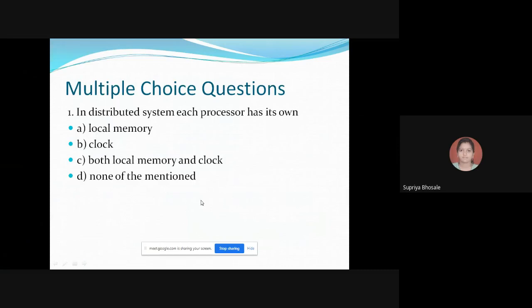So some of the MCQs related to this chapter that we are going to see now. The first one is, in distributed system, each processor has its own local memory, or clock, or both local memory and clock, or none of the mentioned.